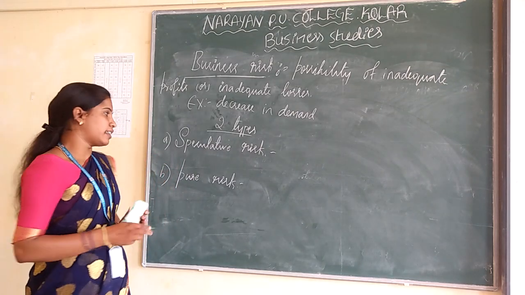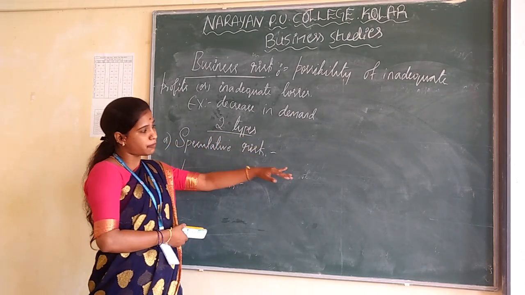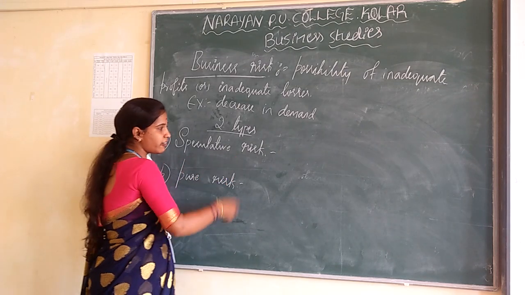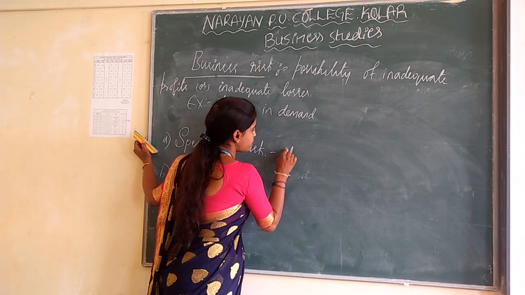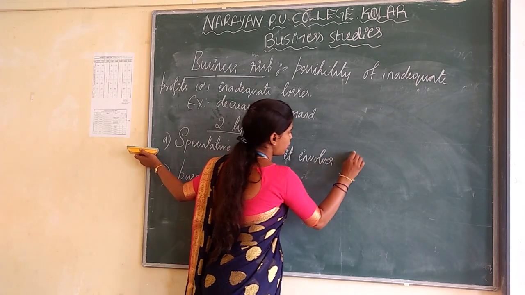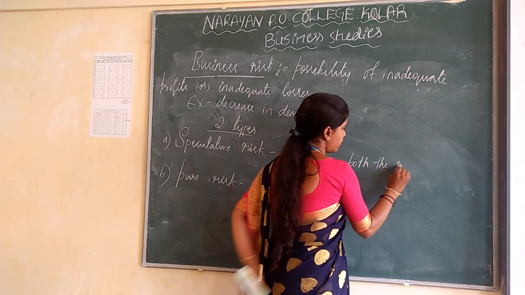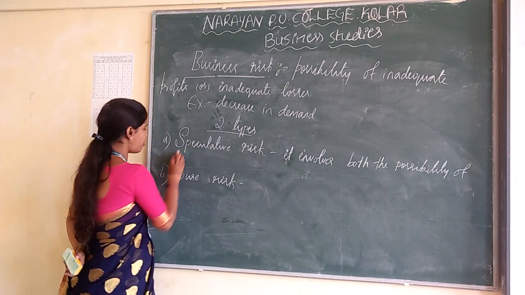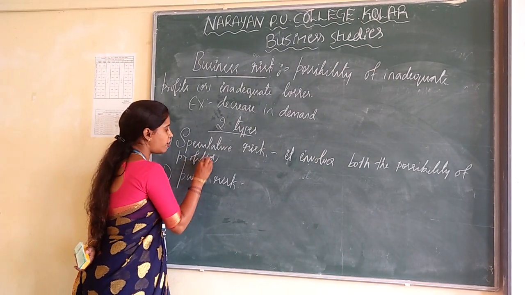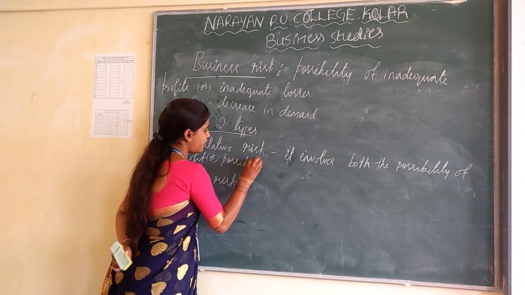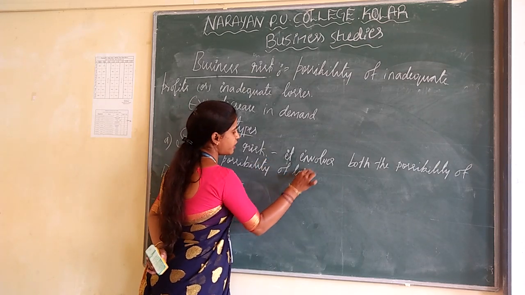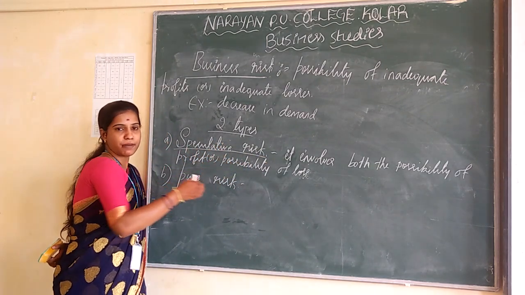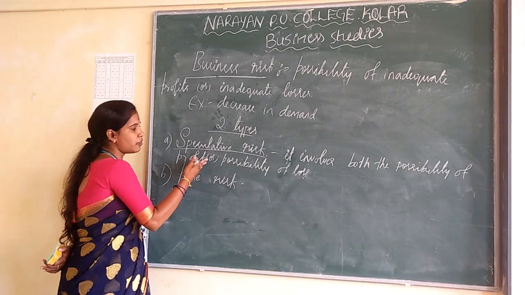Speculative risk means it involves both the possibility of profit and the possibility of loss. That is known as speculative risk. Understand? The speculative risk involves both the possibility of profit and the possibility of loss.